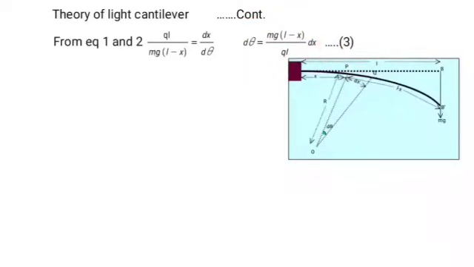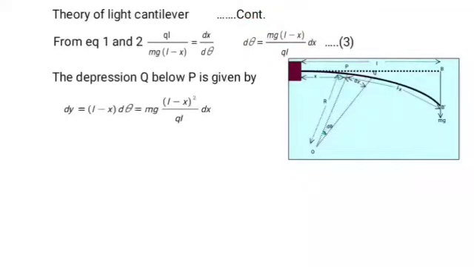Let this be equation 3. The depression at Q below P is given by dy equal to (L minus x) into d theta. Substituting the value of d theta from equation 3, we get dy equals mg(L minus x) whole squared divided by QI into dx.